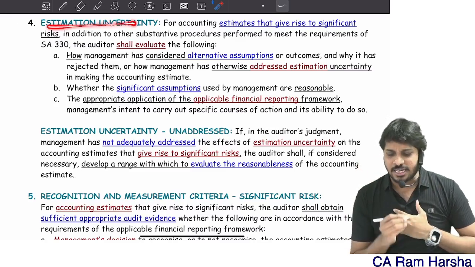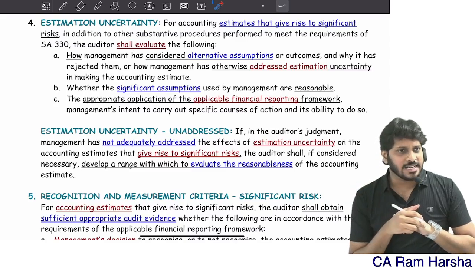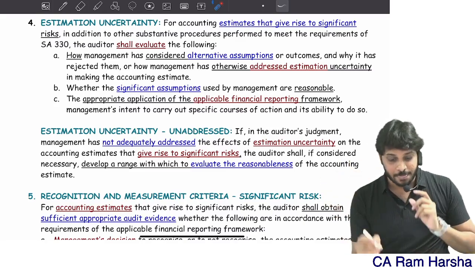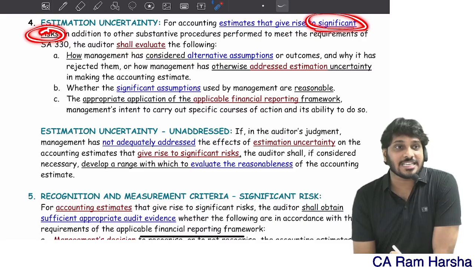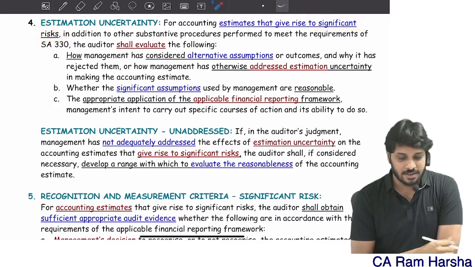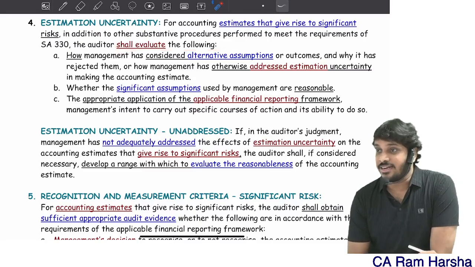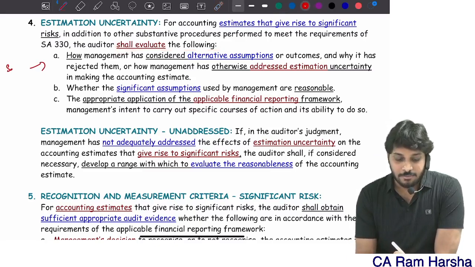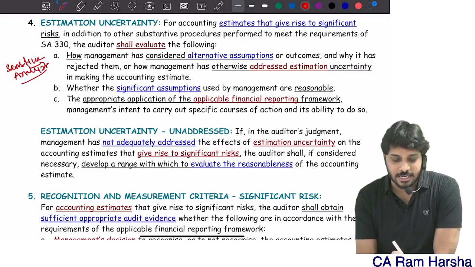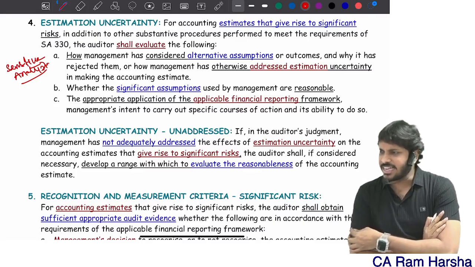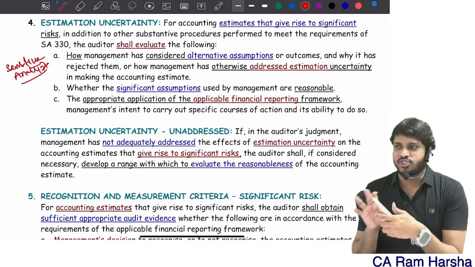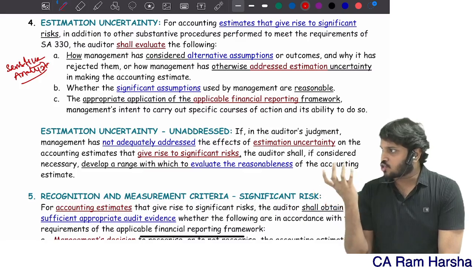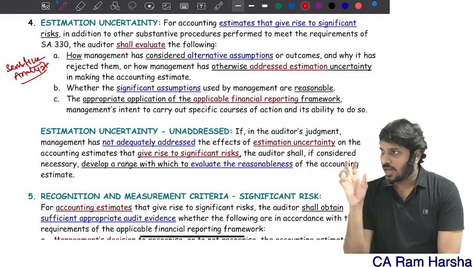Suppose estimation uncertainty is there, and that too the estimation uncertainty is very high. The auditor has classified it as significant risk. Then what shall the auditor evaluate? Auditor shall evaluate whether management has performed sensitivity analysis. I think in AFM you have this word. What is sensitivity analysis? Changes in factors lead to changes in the actual outcome, actual estimate.